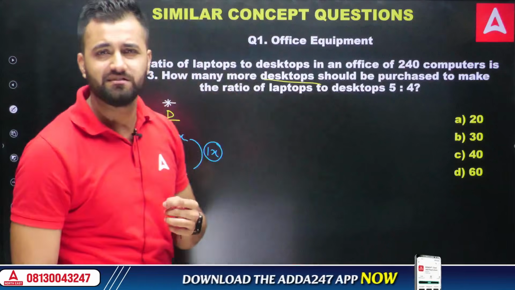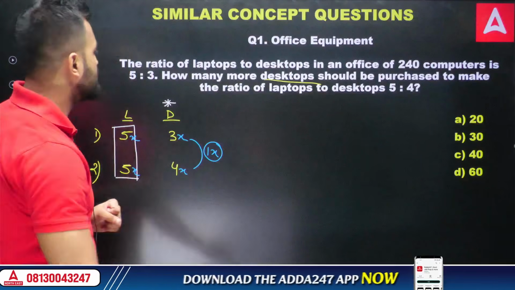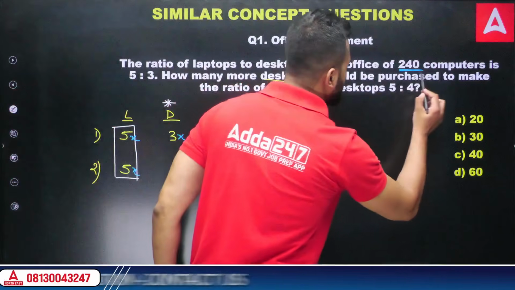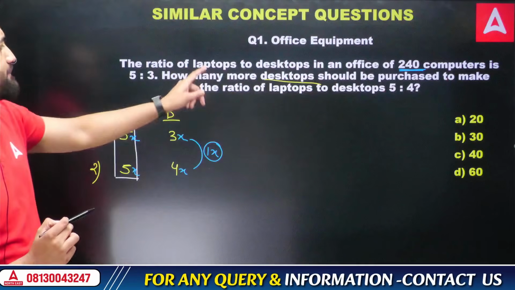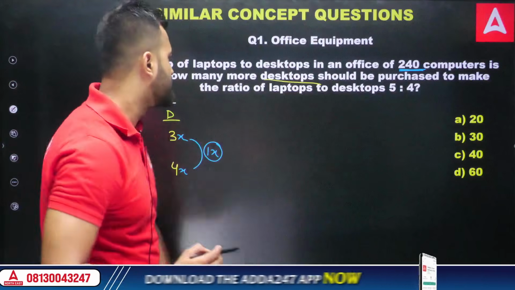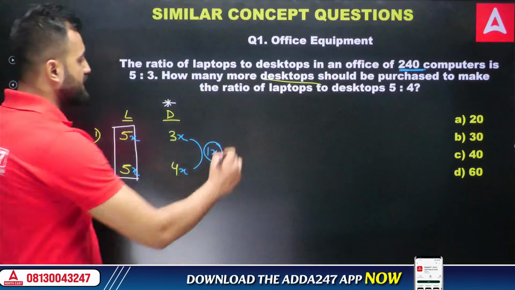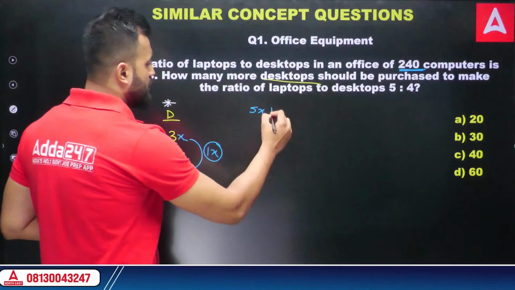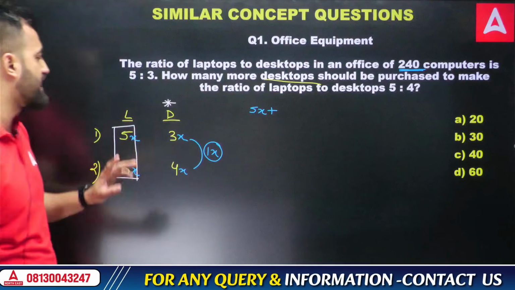And how to get 1x? Let's see what hint is given. The hint is this one: 240 computers. That means including laptops and desktops, there are 240 computers. So laptop is how much? 5x laptops are there. Along with that, desktop is how much? 3x.